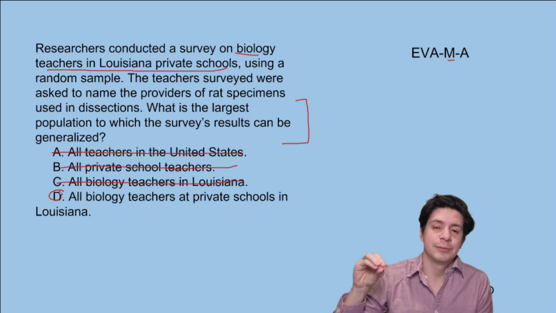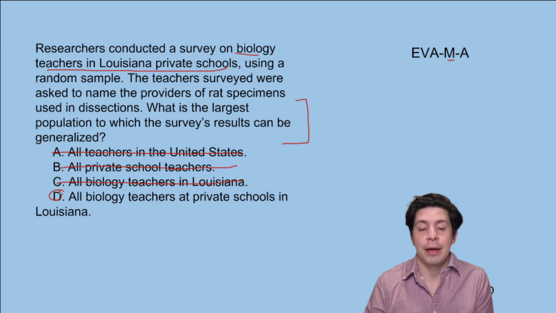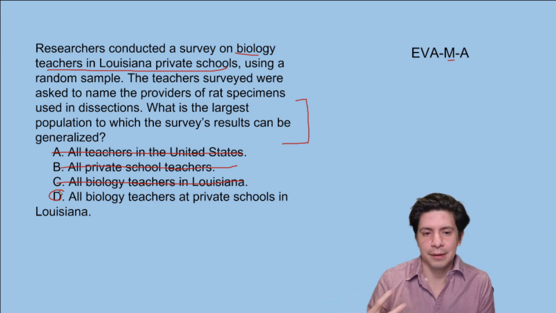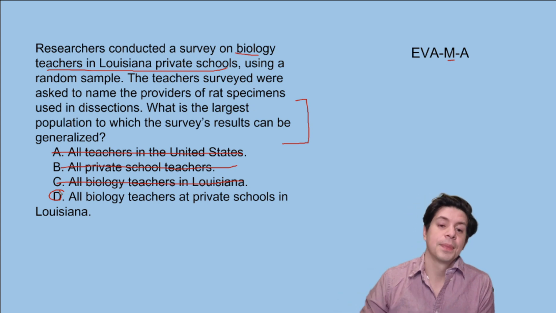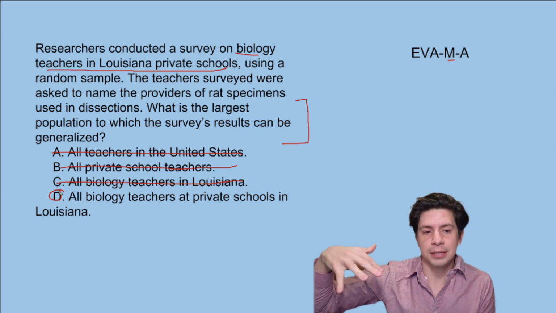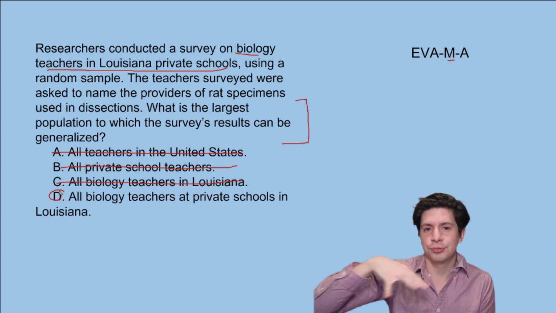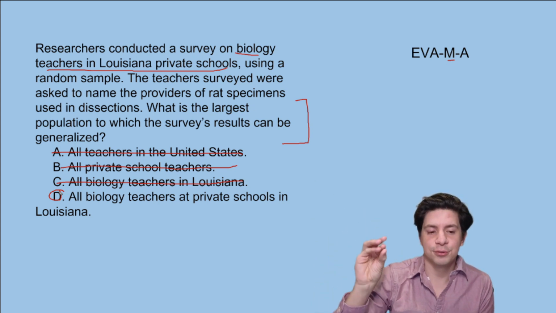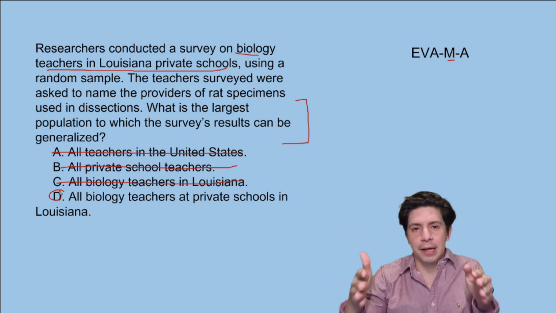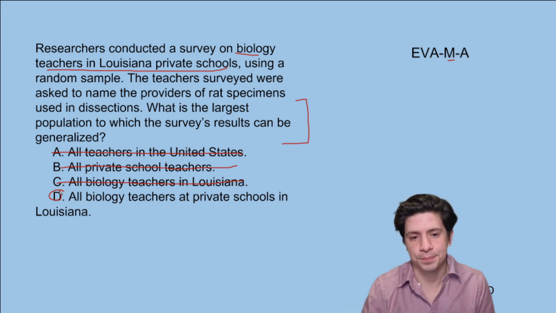Louisiana might have a specific provider, and biology teachers might have specific providers. They're probably the ones who are really getting rat specimens, not physics or chem or English teachers, but we still want to be specific on that. If it had just said biology teachers in Louisiana, then it'd be all schools in Louisiana, right? But it's private schools, so the more they specify, the more we have to specify, okay?